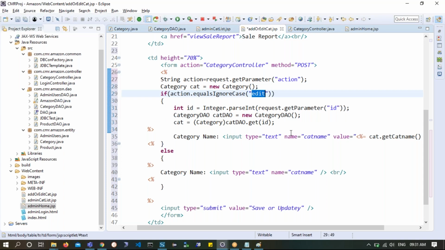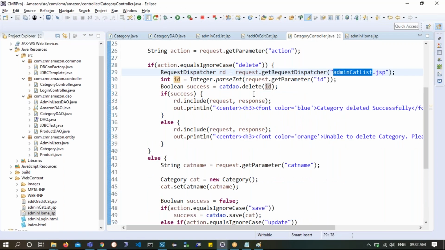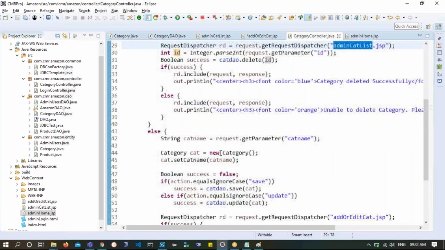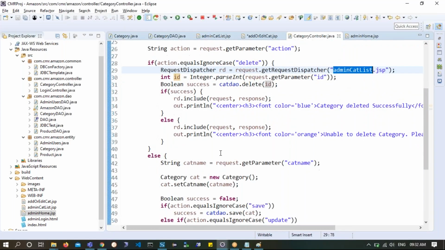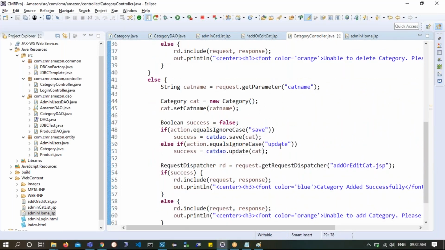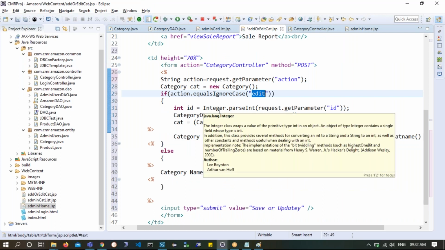This will still pass all the way to that fellow. Understood now? Well, if you are interested, you can pass that hidden variable also to it. What is it looking at? It is looking at the hidden variable. Here it comes. Where is this? Delete. Now here it is. Either save or update, please try to understand. Save or update, these two are the hidden variables it is checking for, which you can supply here.